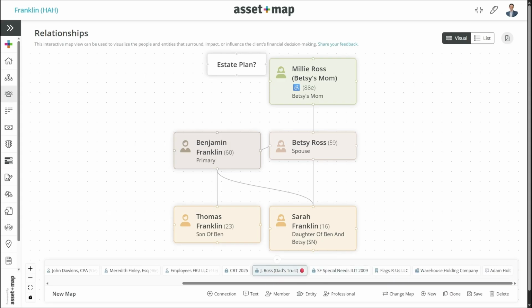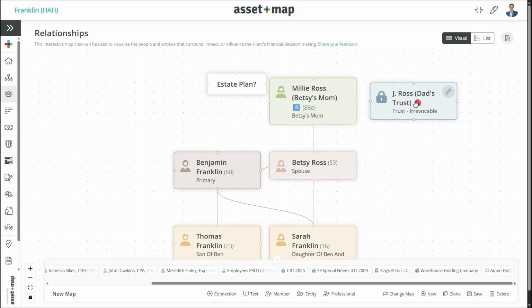Now, I don't manage this, but watch what happens when I click on this. I can now bring it in and I can put it where I want it to. And of course, I can create some connections. In fact, what happens here is that Millie has a trust that her husband left for her, and ultimately it will pass down to Betsy.